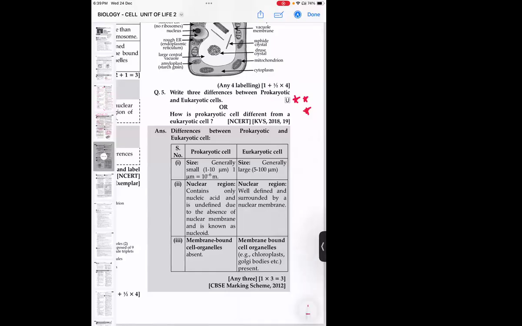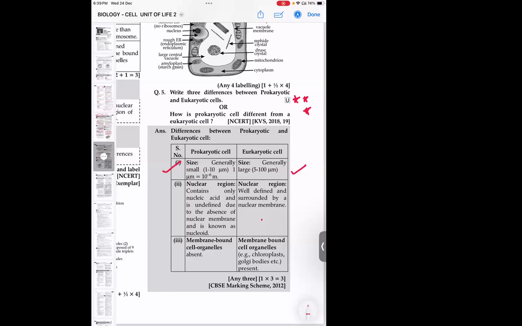Hansini, can you read the answer for question number 5? Yes, ma'am. Differences between prokaryotic and eukaryotic cell. Prokaryotic cell size is generally small, 1 to 10 micrometer, and 1 micrometer equals 10 raised to the power negative 6 meter. Correct. And eukaryotic cell size is generally large, 5 to 100 micrometer.